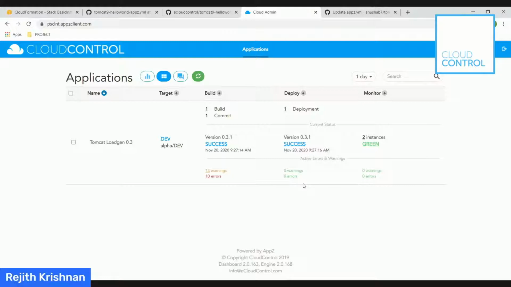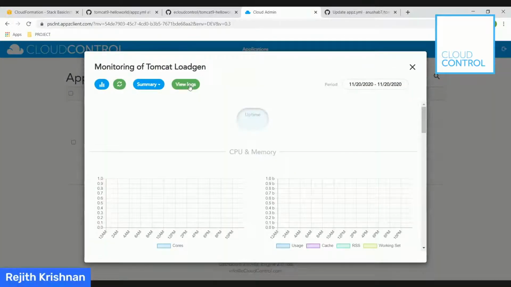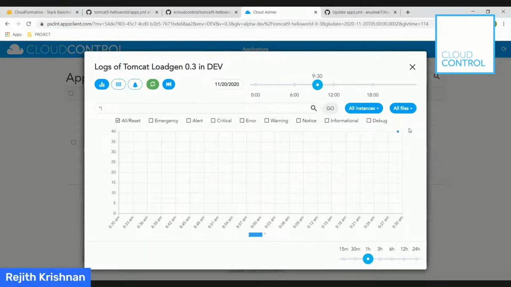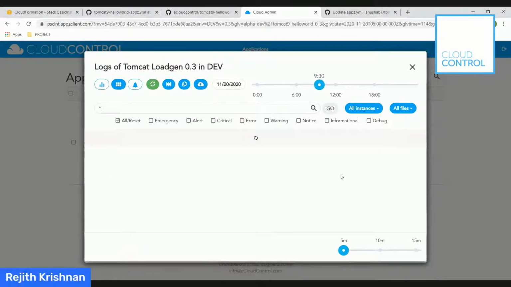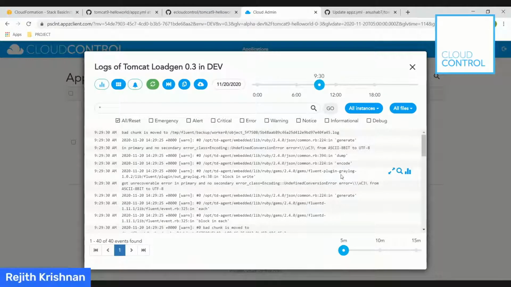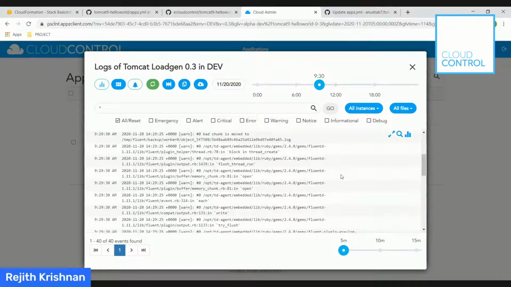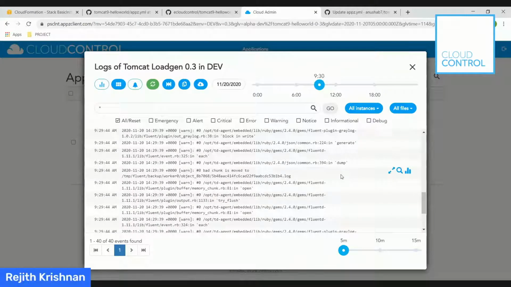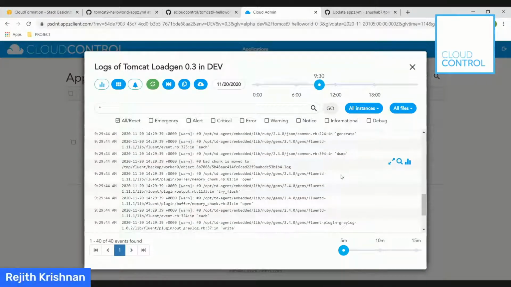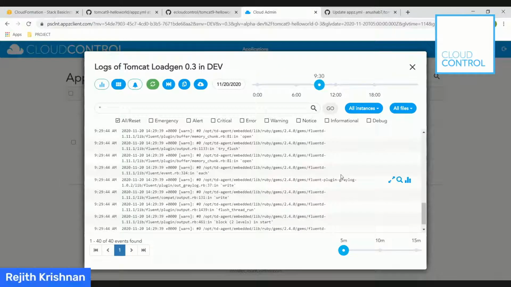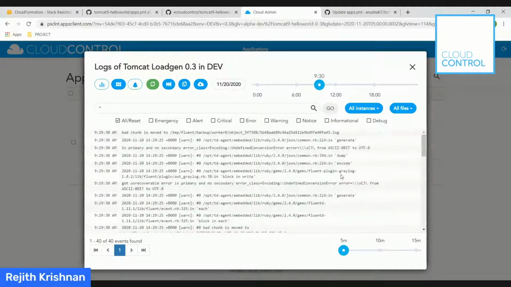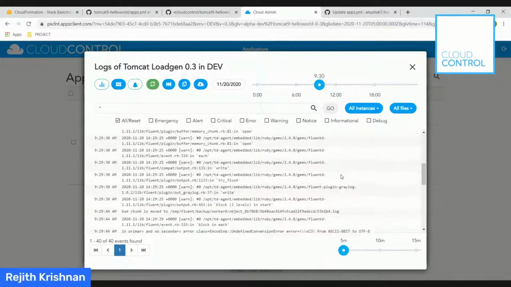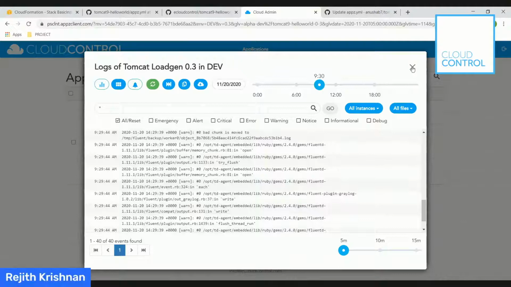We can click that. In fact, the log collection is coming from Elastic, so there may be some lag here. Application logs will start coming. Oh, it started coming. That's good. As you can see, the application got deployed, and the application logs are generated from the application pod, shipped using Fluent to Elastic, and become visible through our dashboard UI. Awesome. So at this point, both the instances are up.